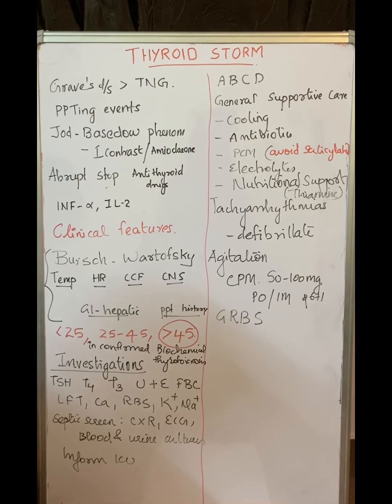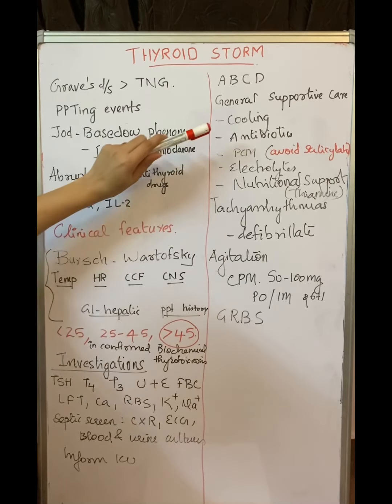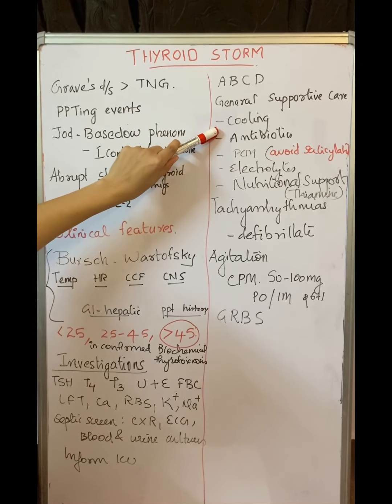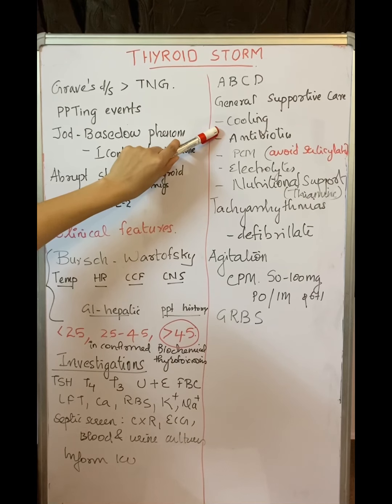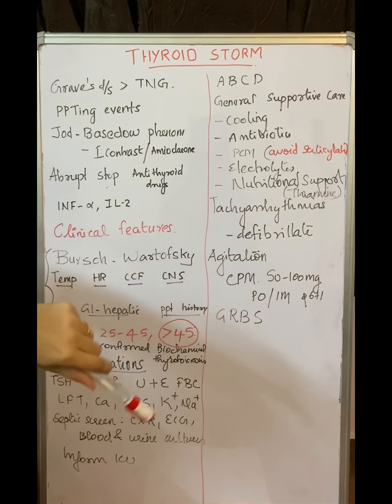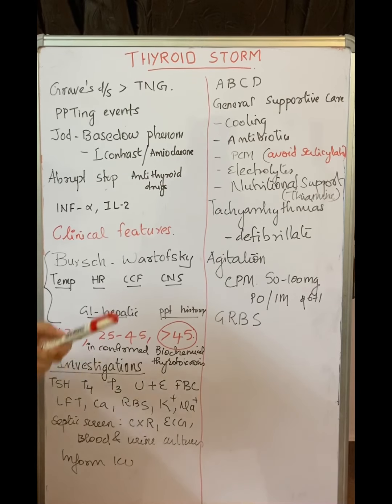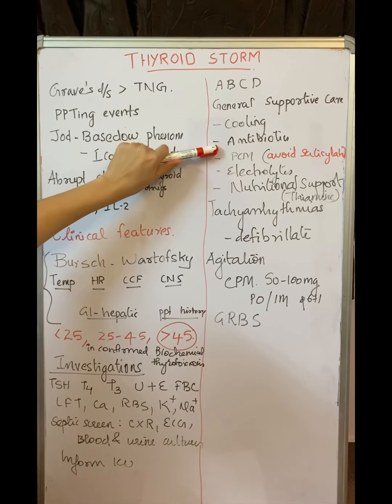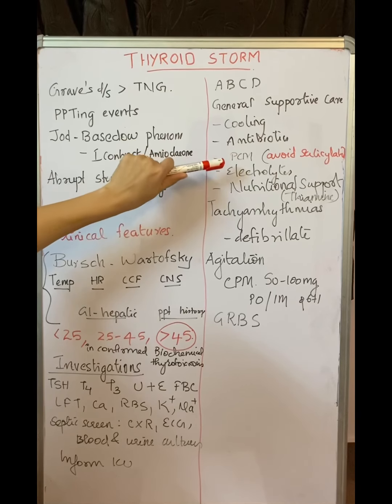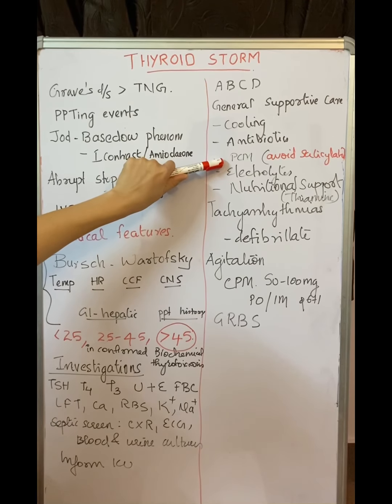What are the supportive care we will give to the patient? That is, we should initiate cooling as early as possible. Maybe the patient will be coming at a temperature of 104 degrees. So we have to give artificial cooling pads, ice packs have to be provided. Then we have to start an antibiotic for the patient. We should start a paracetamol infusion to bring down the temperature.